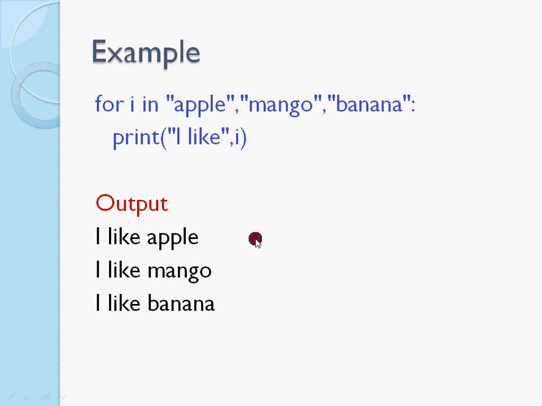Here I gave the set of values, that is the sequence, as integer values. Here it takes a sequence of strings. So it will traverse over the sequence of strings and print i, the iterator variable, whatever it holds.